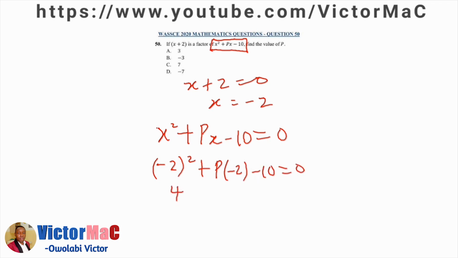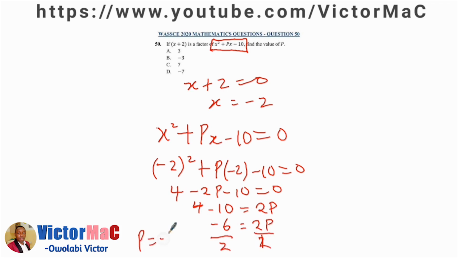Minus 2 times minus 2 is 4. Minus 2 times p is minus 2p, minus 10. Collecting like terms, 4 minus 10. Minus 2p to the right hand side becomes positive 2p, which is minus 6. Dividing both sides by 2, then p will be minus 3. And that is option B.